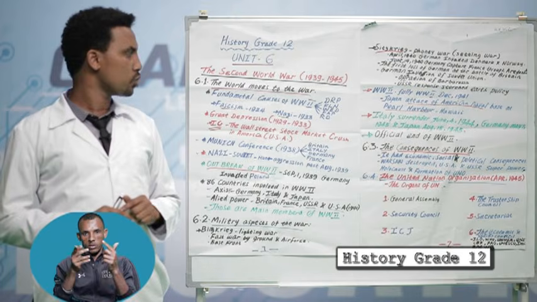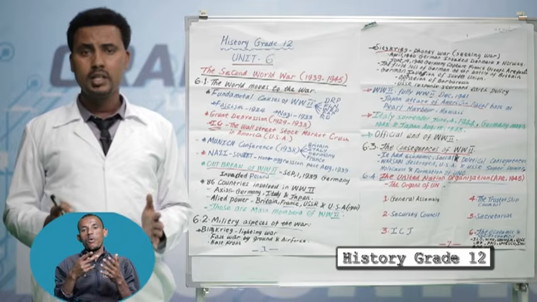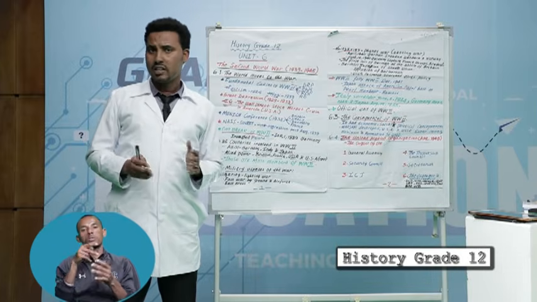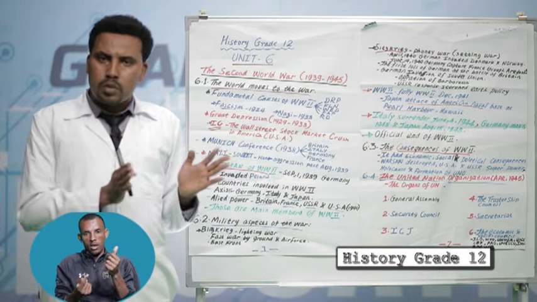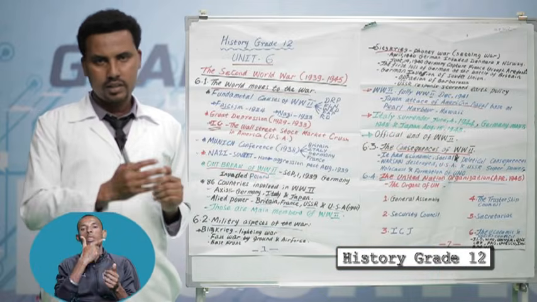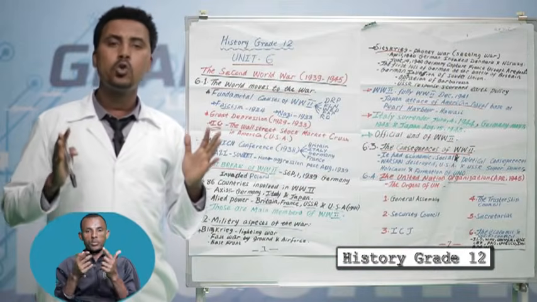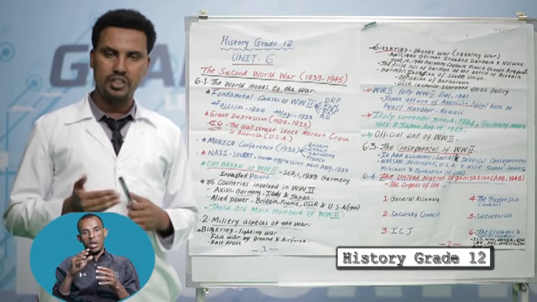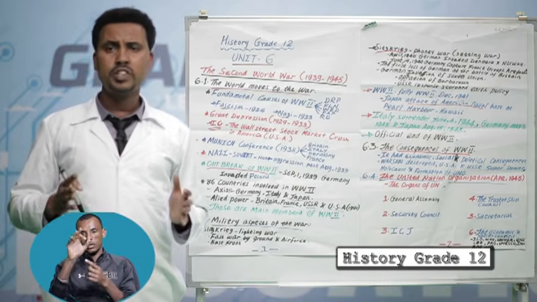The second fundamental cause of the war was the failure of the League of Nations. The League of Nations was the first international institution, established in 1920, but this institution was used for Britain and France. It affected the other states. The other one was the widespread economic depression from 1929 up to 1939. The other fundamental cause was the rise of dictators.